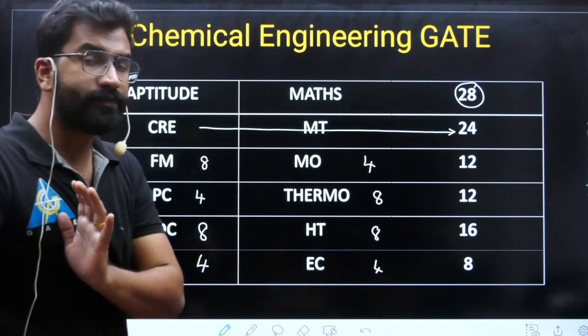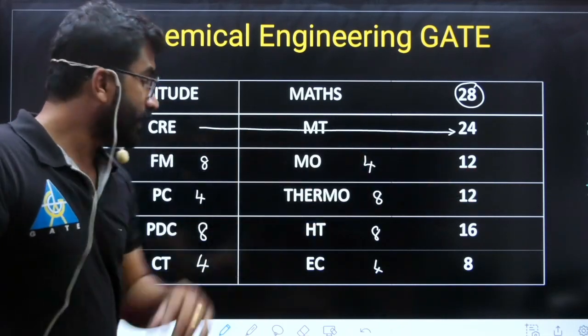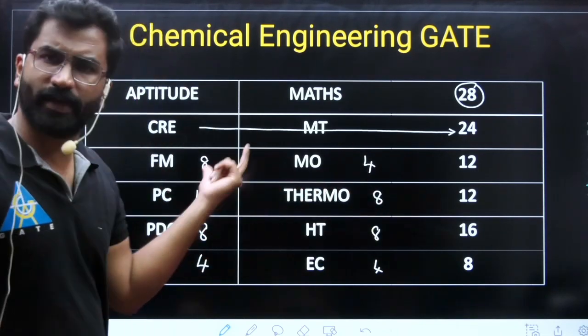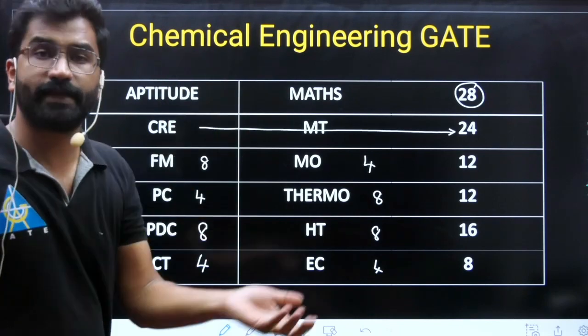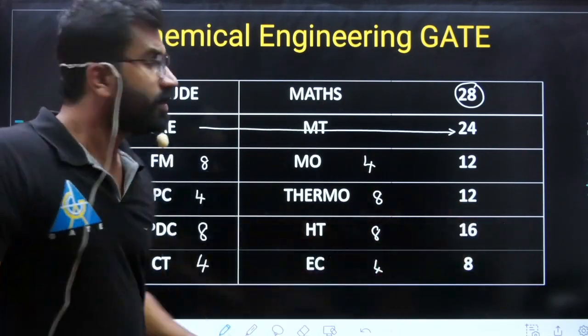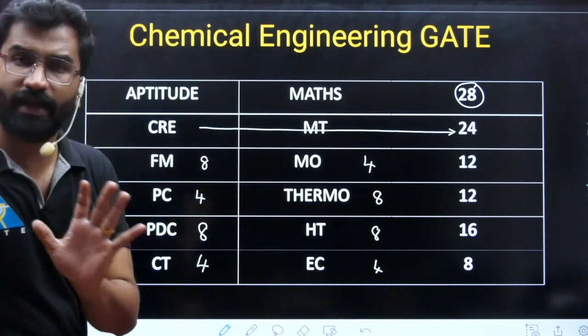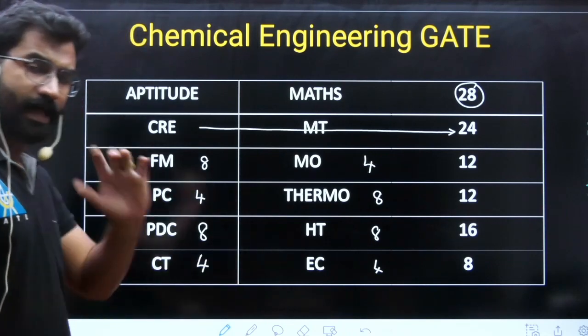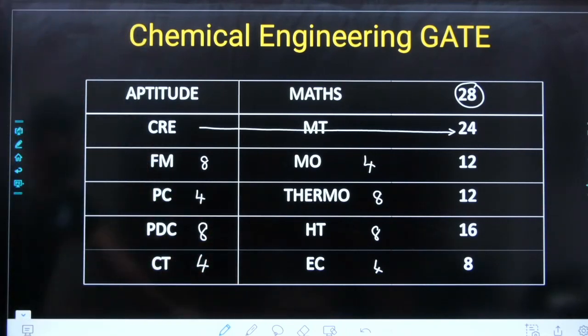But this is changing every year right now. Why am I saying changing? Because last year they asked PDC, IPC, instrumentation and process control, more than 10 marks of questions. Heat transfer they asked more than 8 marks of questions, right? So that will definitely change. This mark bifurcation will change. But that doesn't matter. We need to prepare all the subjects very, very carefully.